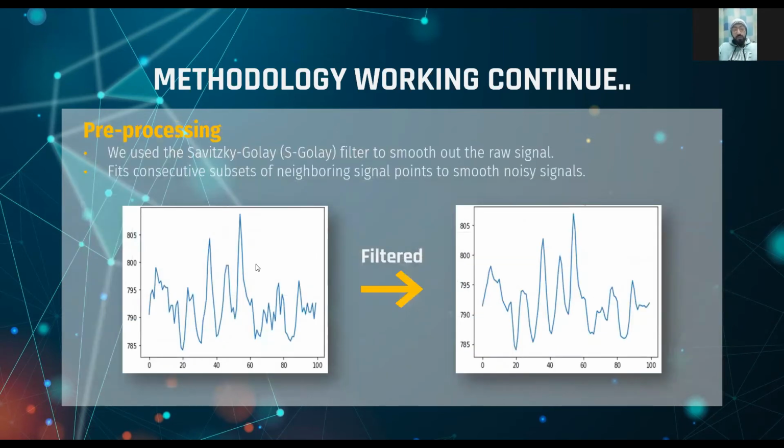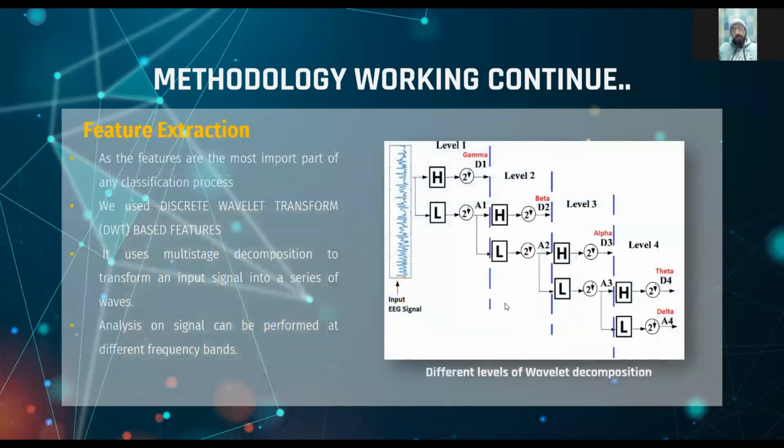Then we go to pre-processing. In pre-processing, we use the Savitzky-Golay filter to smooth out the raw signal. If there are any noisy signals, this filter will remove them. Then we fit the consecutive subsets of neighboring signal points to smooth noisy signals. Here you can see we have the first raw signal, then we convert that into the smoothed signal. We then apply the DWT formula on this filtered signal. Then we extract the features. Here is the DWT formula.